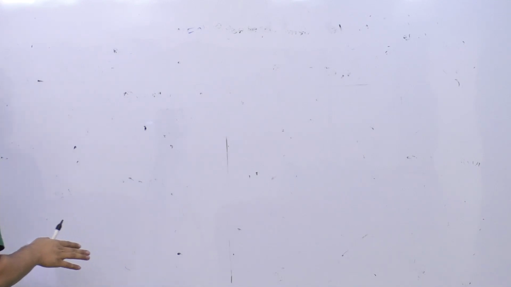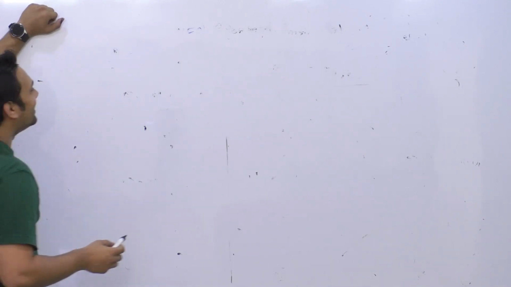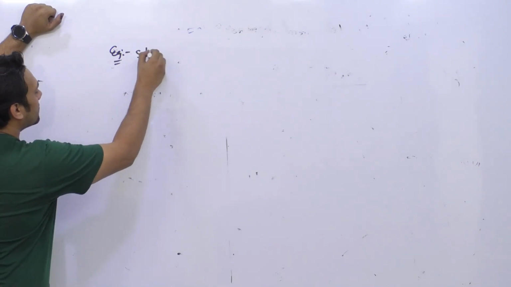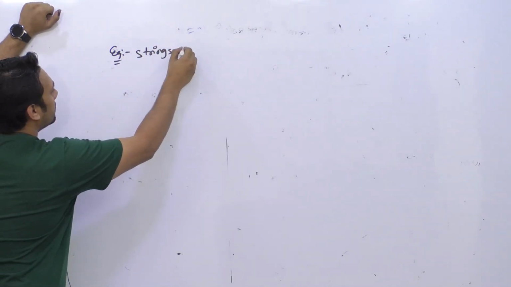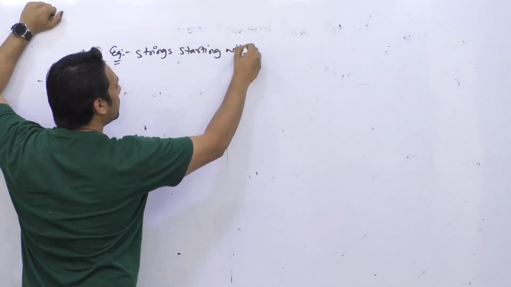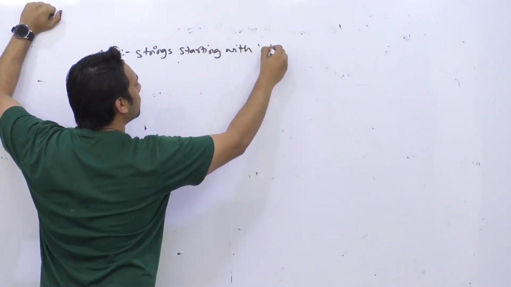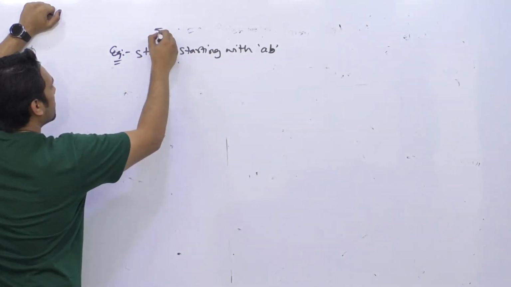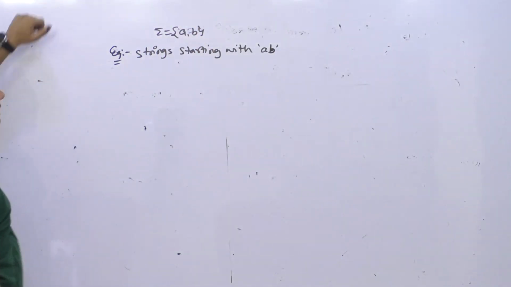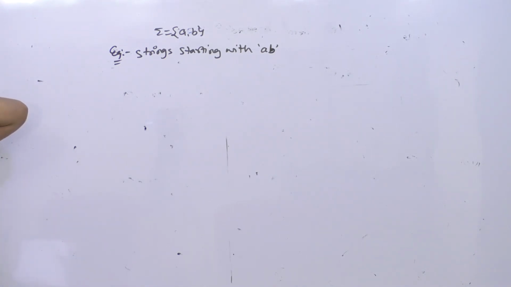So keep it raw. Let us assume that the example is like this: strings starting with AB, where sigma is equal to {A, B}. Strings starting with AB, this is the language.